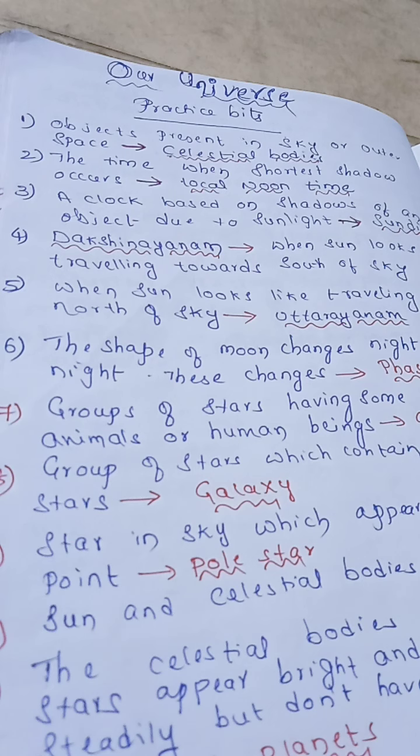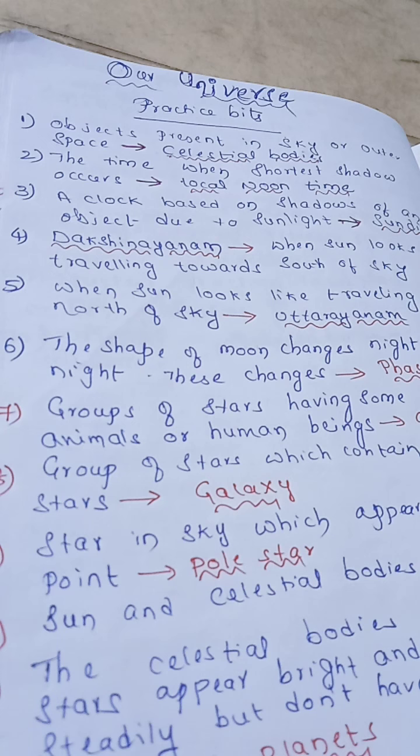So now, here in our universe, the objects present in sky or outer space, we call them celestial bodies. So what are celestial bodies? The objects present in sky or outer space.